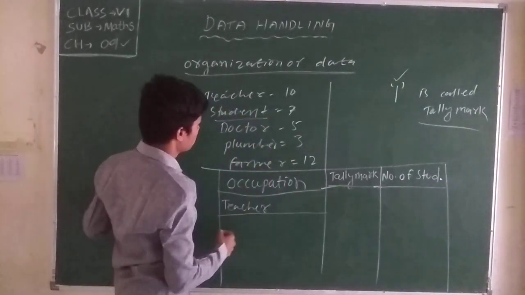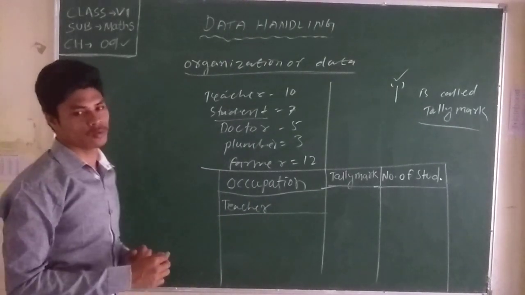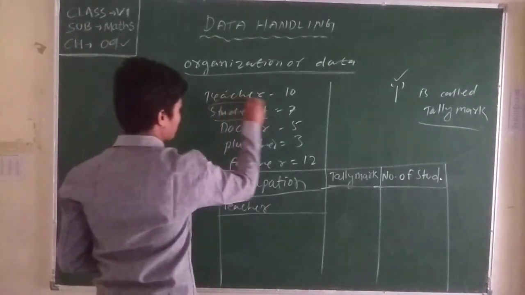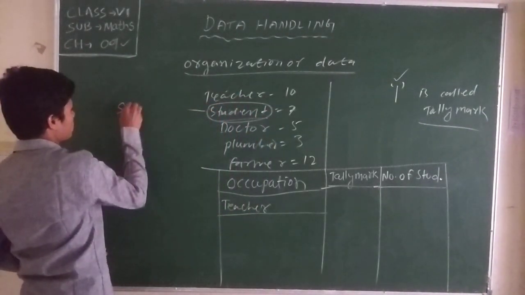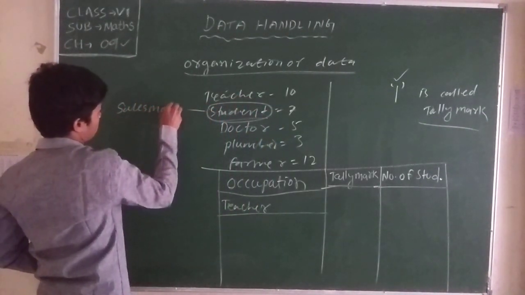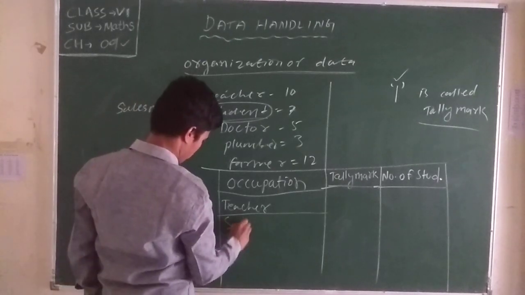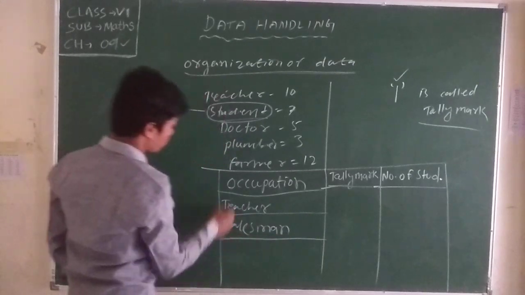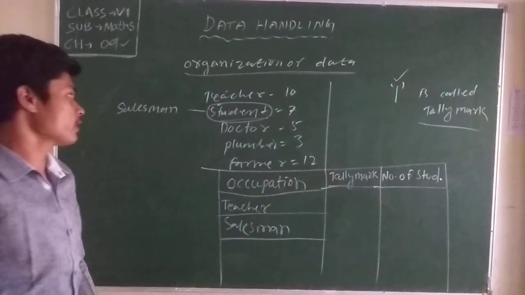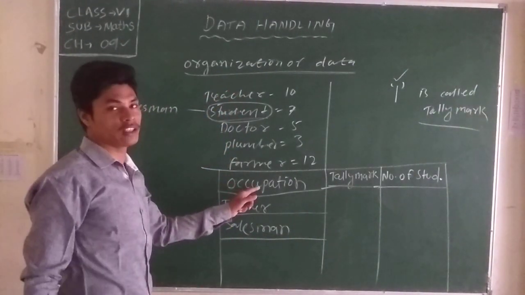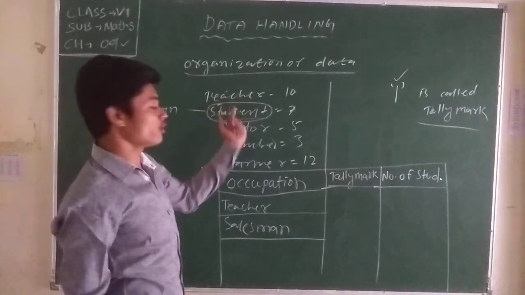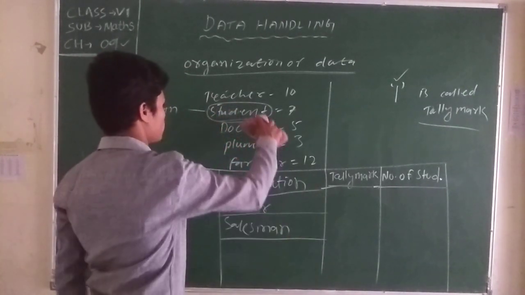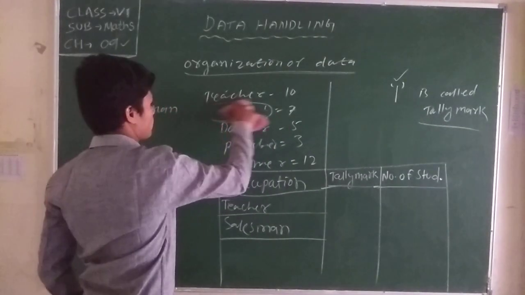Second, student and occupation. Student we can change into the word salesman. Instead of student we use salesman here, because student is not an occupation, that's why I changed it. Here we take occupation. If the person had no occupation, then we could not change the students. Now it should be changed into salesman.